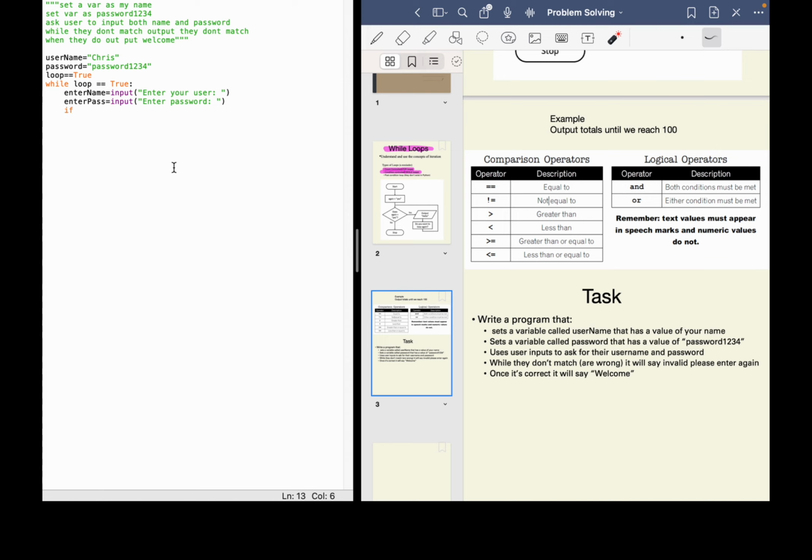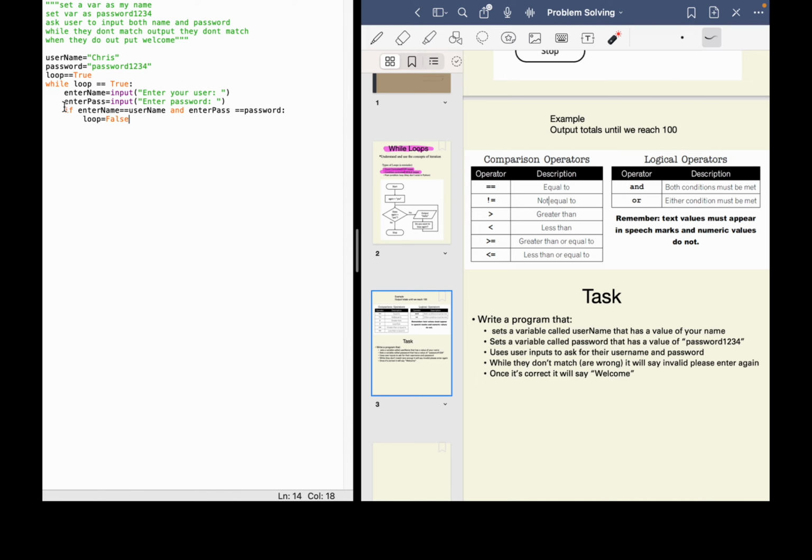We can say if enter name is equal to username and enter pass is equal to password, then do the following. Loop is equal to false.